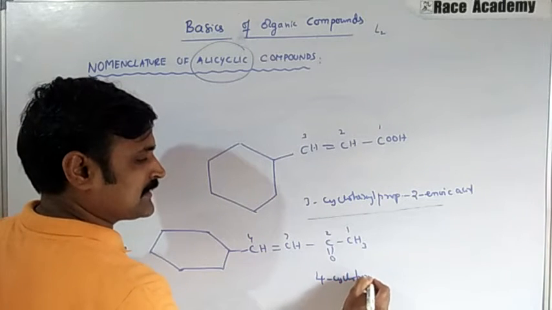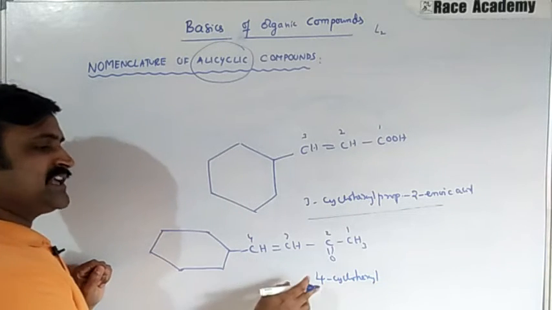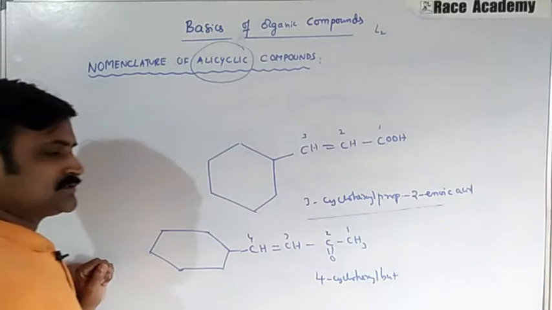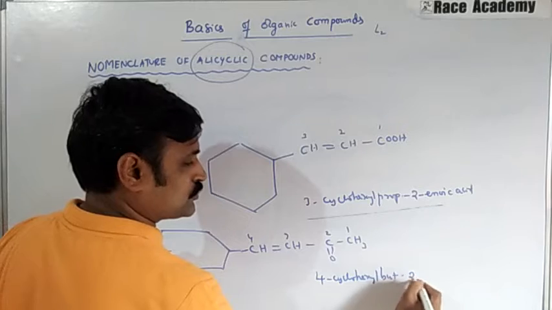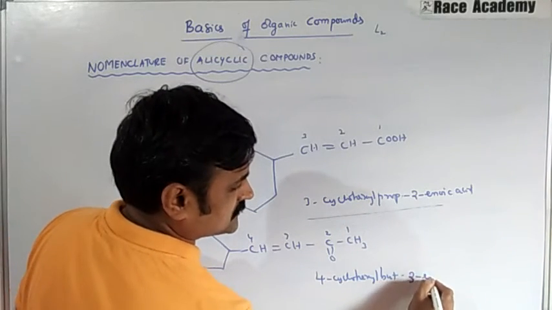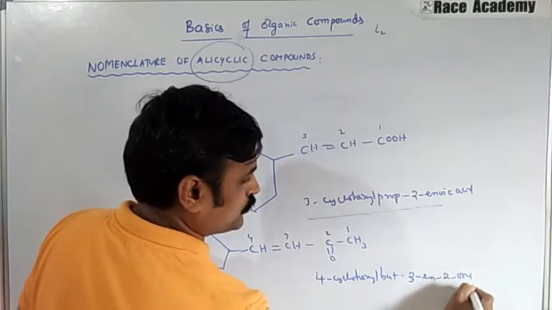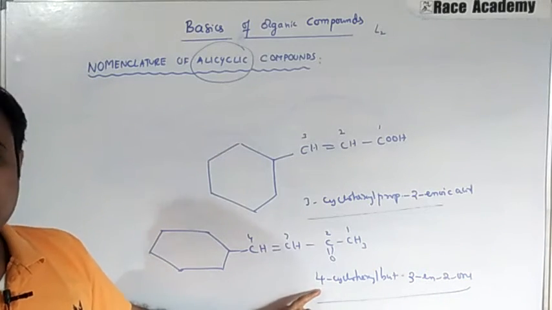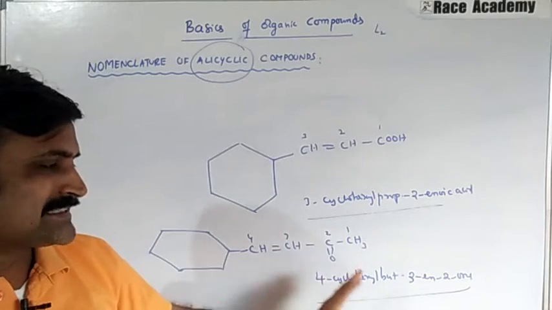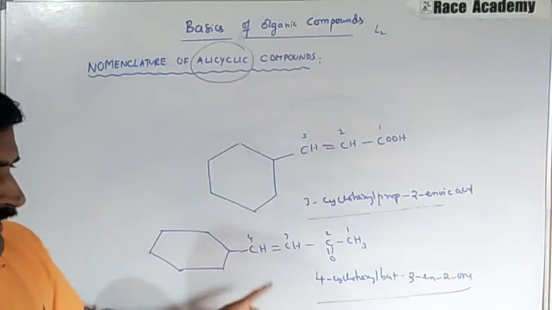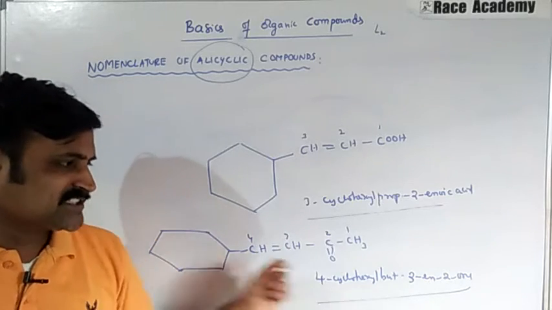So the name of this compound is 4-cyclohexylbut-3-en-2-one. The one means ketone, ene means double bond.